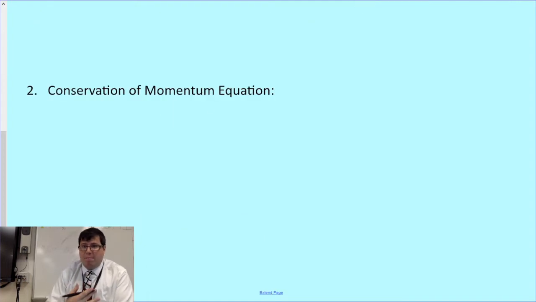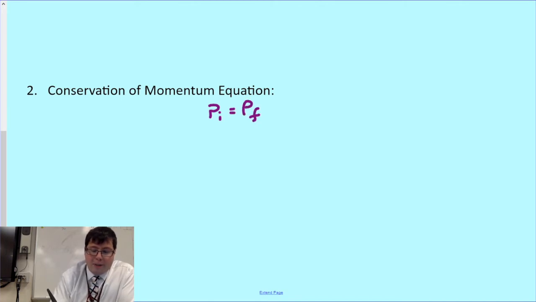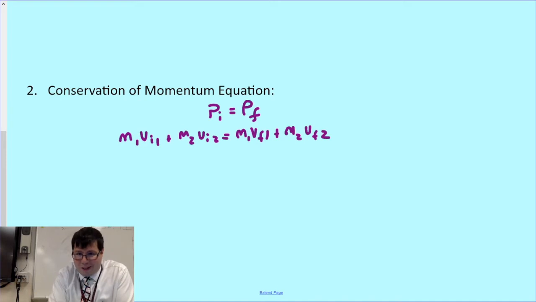So we'd have to write out that big equation. We know that the initial momentum, or the momentum before, is equal to the final momentum, the momentum after. That means that m1 vi1 plus m2 vi2 equals m1 vf1 plus m2 vf2. Now I have to plug in all my numbers here. Let me make sure I have the right numbers on my sheet.